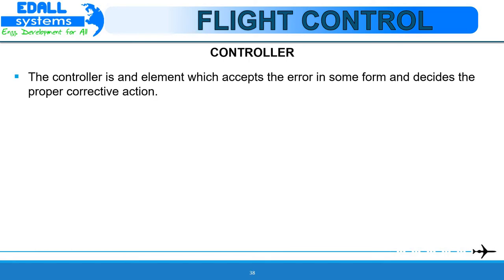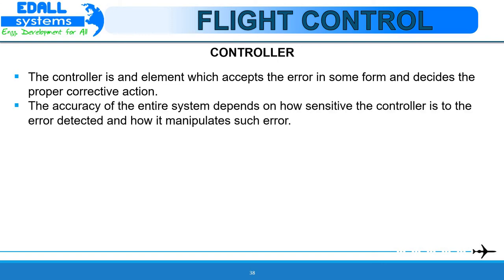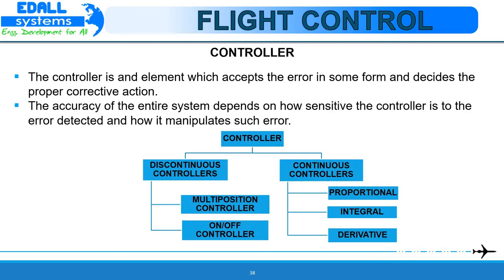The error obtained is required to be analyzed to take a proper corrective action. The controller is an element which accepts the error in some form and decides the proper corrective action. The output of the controller is then applied to the process or final control element. This brings the output back to its desired set point. The controller is the heart of the control system. The accuracy of the entire system depends on how sensitive the controller is to the error detected and how it